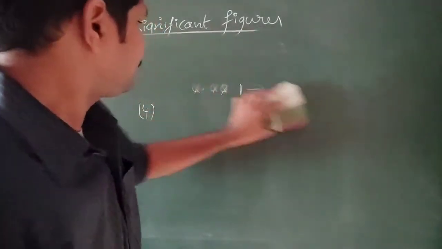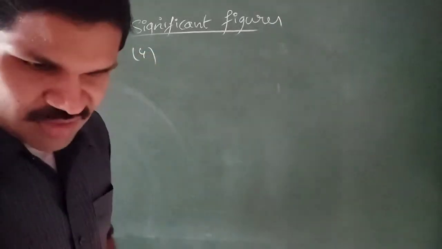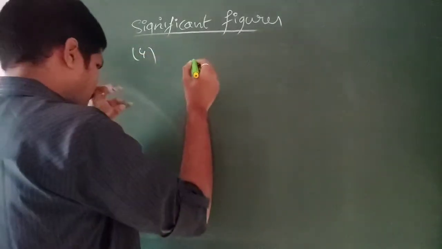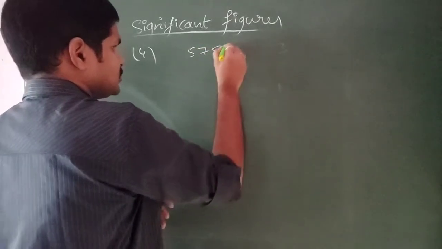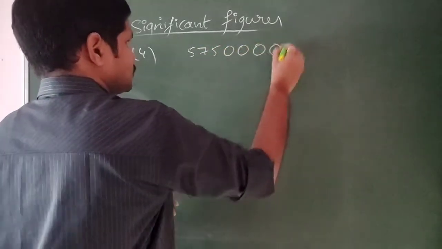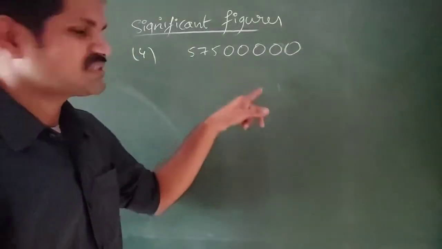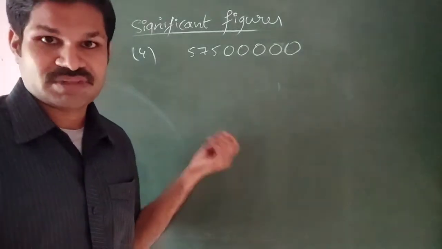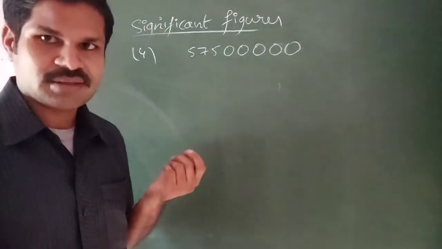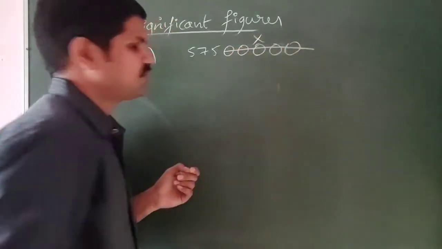For example, if a number was written like 575,000,000, that means the zeros are placed on the right side of a number without any decimal point. So these zeros are considered insignificant.